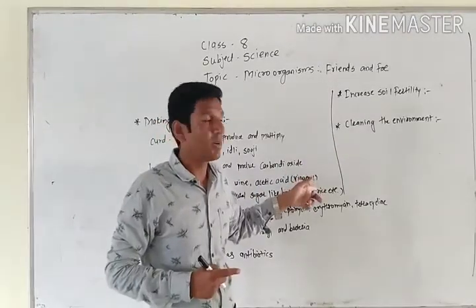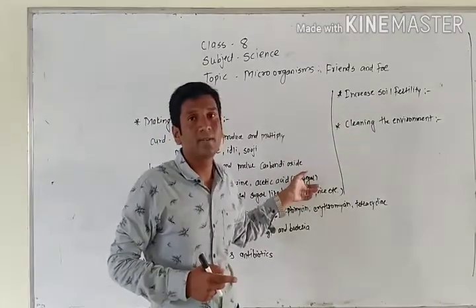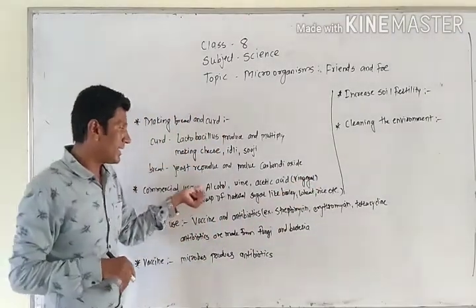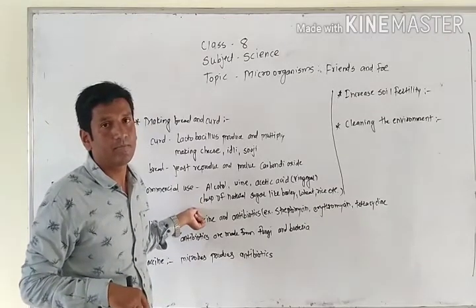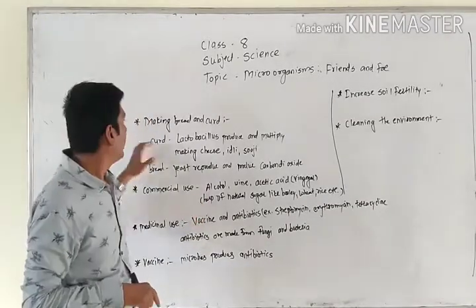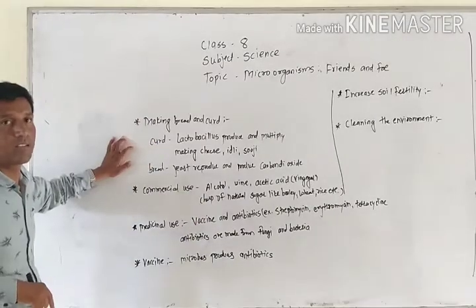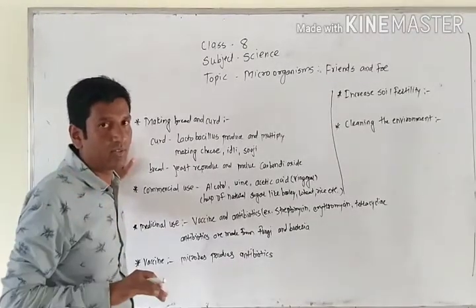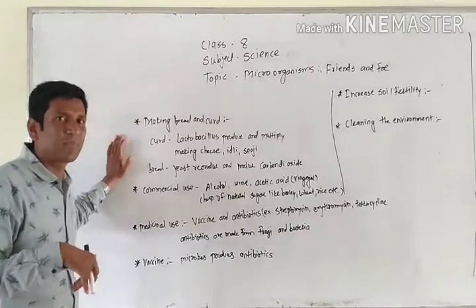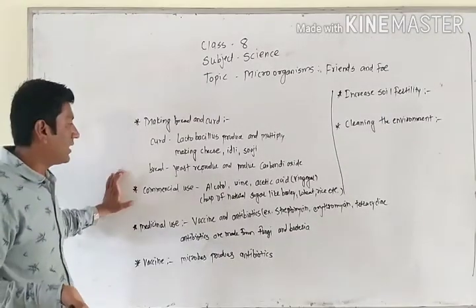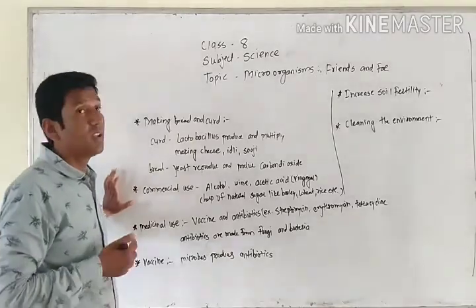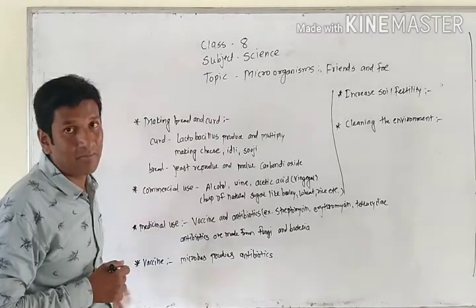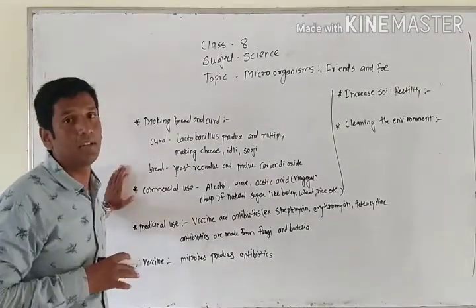The same thing happens with the help of lactic acid: they produce vinegar. And that is a direct commercial use. Why am I saying this? Because it is sold directly in the market to earn money. The main purpose of this production is food. We do not sell it commercially right away; first of all we use it, and if we think we need to, we sell. But here it is a direct commercial use. People use microorganisms to produce alcohol, wine and acetic acid, and by that they earn a lot of money.